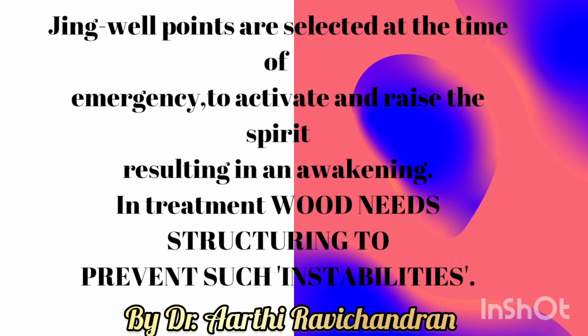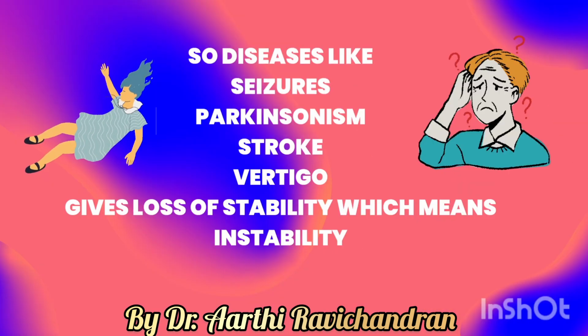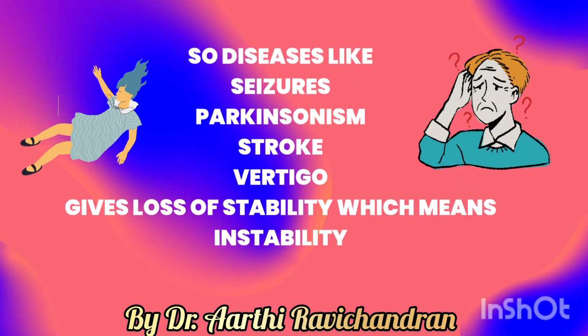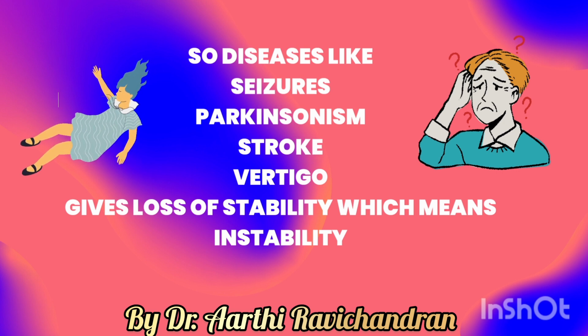In emergency situations, these points are given to activate and raise the spirit of the particular person. Examples of emergency situations are seizures, sudden fits, Parkinsonism or stroke, vertigo, someone suddenly feeling subconscious, and also loss of stability.